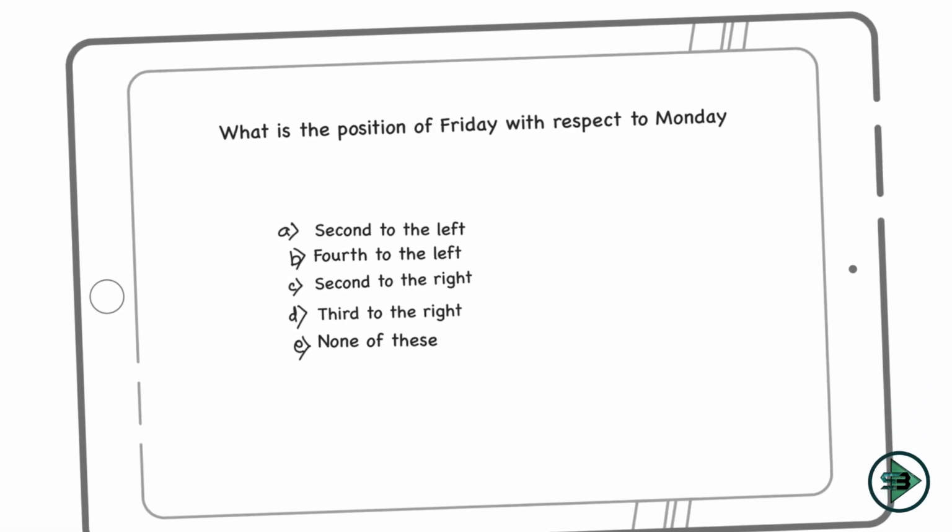Do I have third to the left? No, I don't have this. I have third to the right, which is wrong. Fourth to the left? No, I have fourth to the right. Again, this is wrong. This should be right and this should be left. Okay, that's why it is wrong.